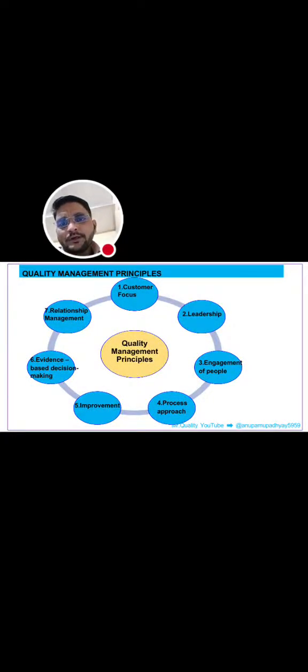And improvements. Improvement means enhanced activities; improvement is like continual improvement and continuous improvement. Continual improvement means recurring activities to enhance performance are known as improvements. And continuous improvement means we are doing the improvement with reference to time.